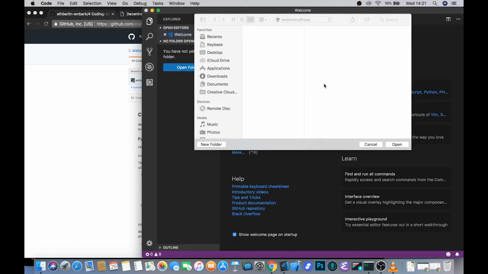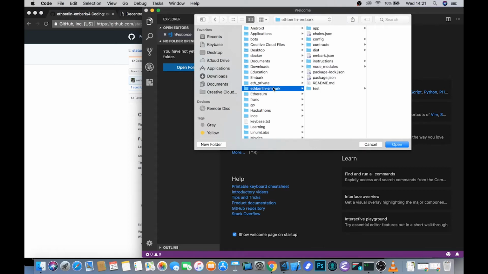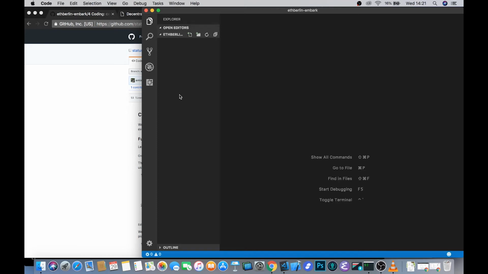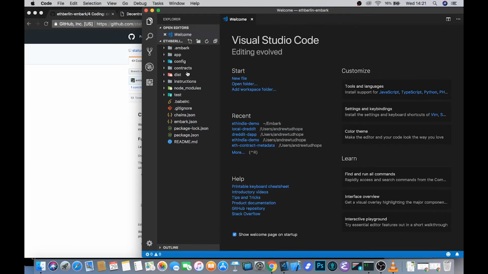So we can go ahead and open our ETHBerlin Embark repository. The structure should be fairly familiar from what we've already done and looked at in our terminal. We've got our app folder, the config folder, contracts, which is where the shell for the Twitter exists that we're about to fill in. Dist, which is what gets served to the website once everything in our app has been bundled and built. And then this test folder, which includes a JavaScript file that we're going to use to test our smart contract that we're about to write.